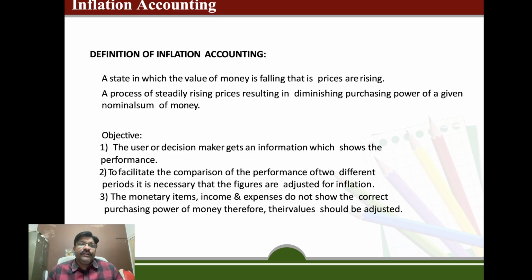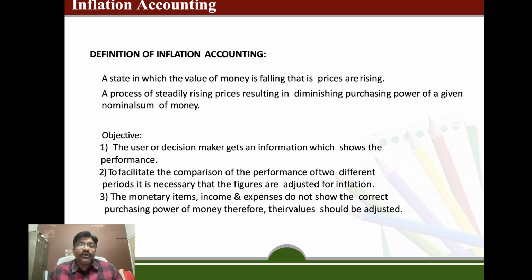Inflation accounting. The definition of inflation accounting: a state in which the value of money is falling, that is, prices are rising. A process of continuously rising prices results in diminishing purchasing power of a given unit of money.